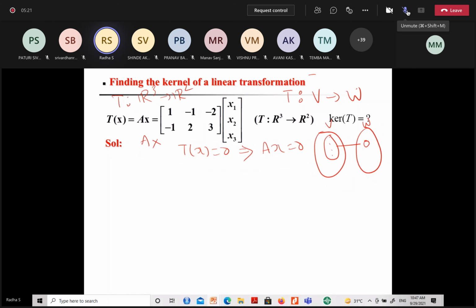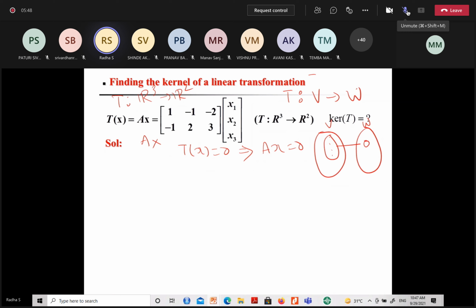So what does AX equal to 0 mean? A is a matrix here. X is a vector, X1, X2, X3. So what does AX equal to 0 represent? Null space of it. AX equal to 0 is a system of homogeneous equations.